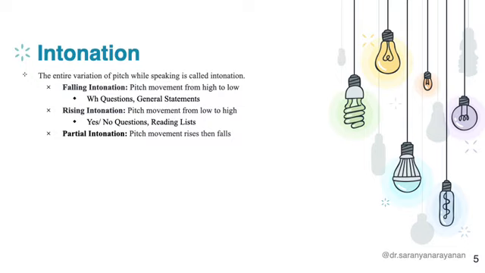And the final intonation, partial intonation, starts off rising and then falls. So there is a constant transition. These are the different types of intonation: falling intonation, rising intonation, and partial intonation.